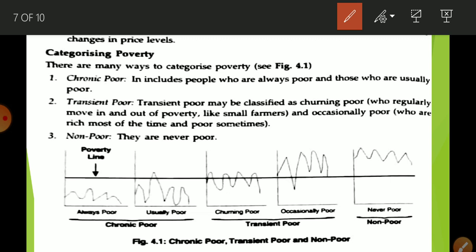Now, categories of poverty, that is, the kinds of poverty. Here you can see in the graph the poverty line. This black bold line is the poverty line, which makes the differentiation between poor and non-poor. First of all, always poor: those people who never earn above the line according to the Tendulkar committee. Then usually poor: most of the time, most of the months they are poor, sometimes they get more income.